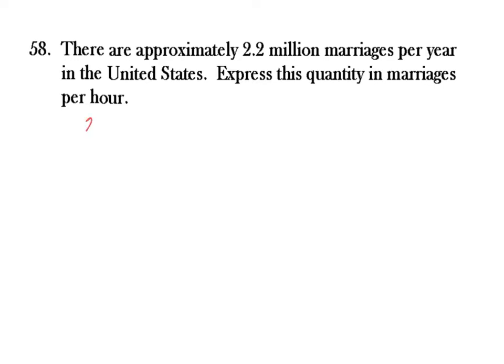We've got 2.2. Now when they say million, I'm just going to write that as 10 to the sixth, because 10 to the sixth is a million, and that's marriages. So I'll write it out, M-A-R-R-I-A-G-E-S, and that is per year. Okay, so we just have to go to marriages per hour. So we don't even have to change the top number, we just have to change the bottom number.